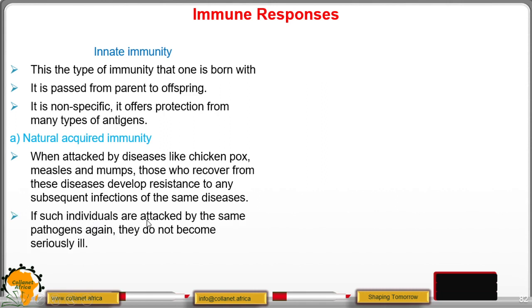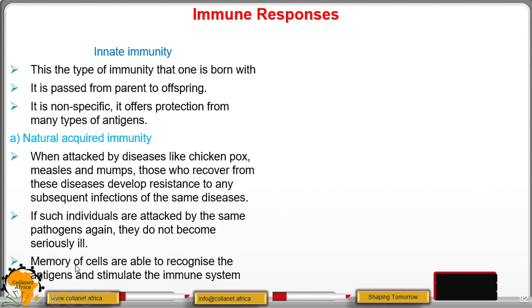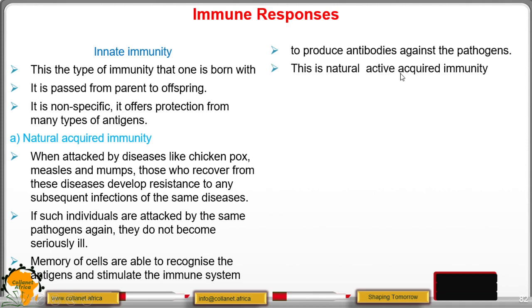And if such individuals are attacked by the same pathogen again, they do not become seriously ill. The reason is that the memory cells are able to recognize or remember the antigens and stimulate the immune system to produce antibodies against their pathogens.